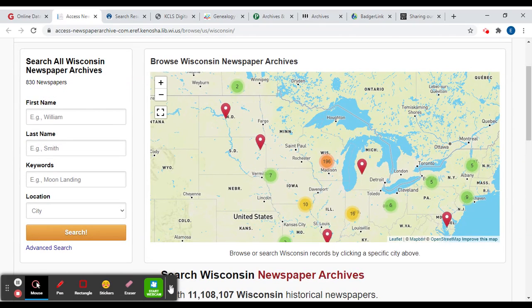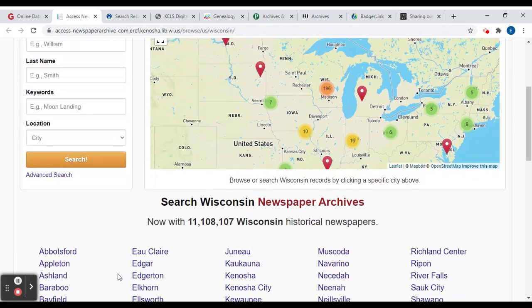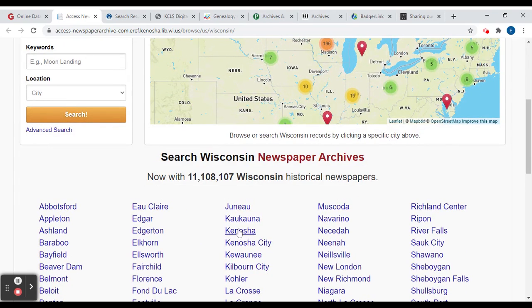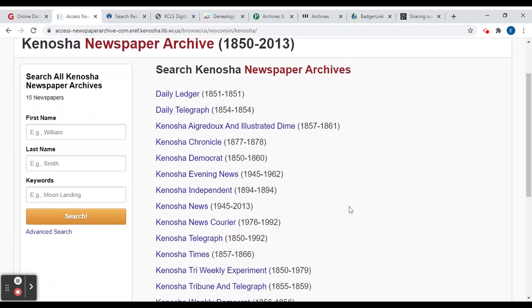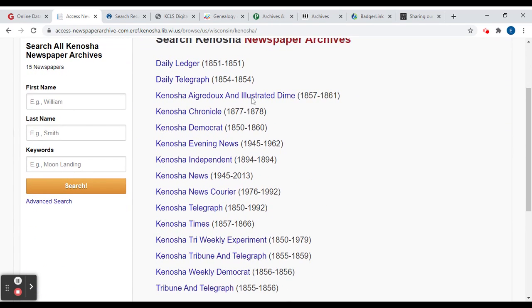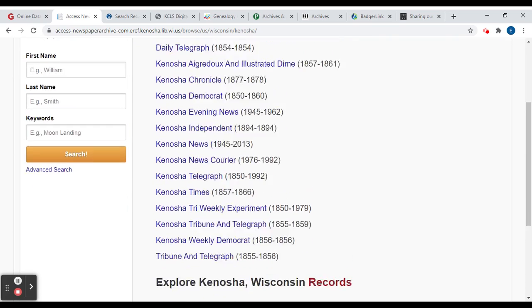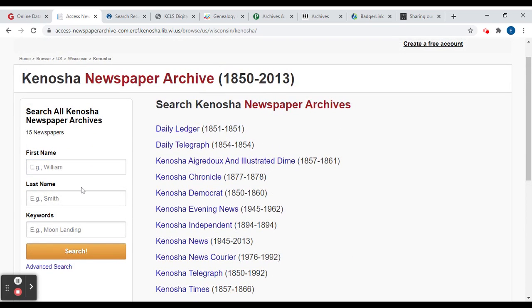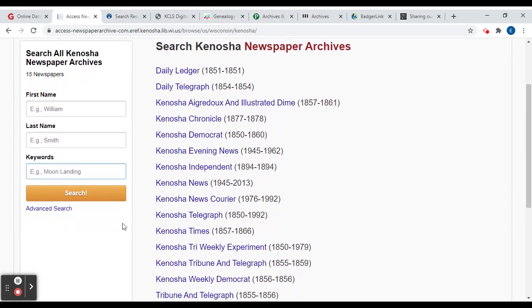These are going to be historical Kenosha newspapers. If we go to Kenosha here, on this database they have all of the digitized issues of the newspapers. Depending on which one you're looking for, you can just search in all newspapers, or you can pick a specific paper itself if you know what year you're looking for. So that's one great resource.